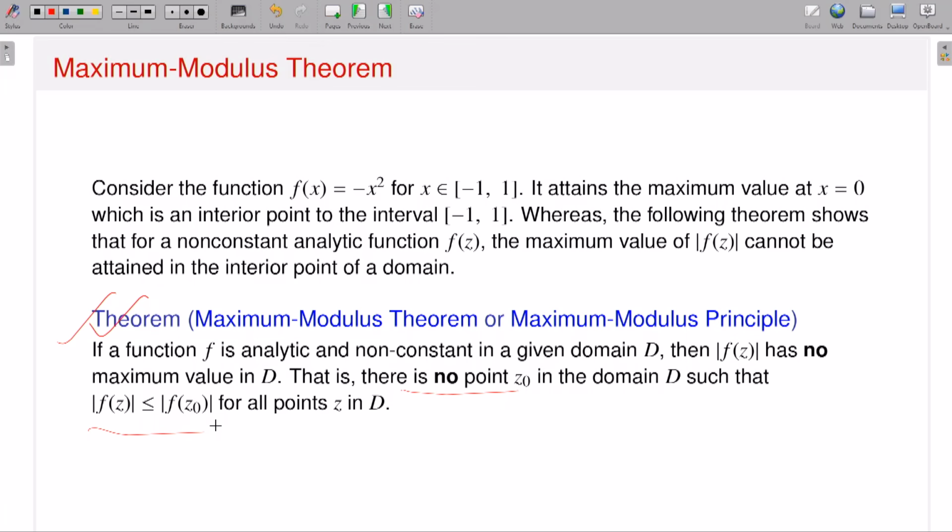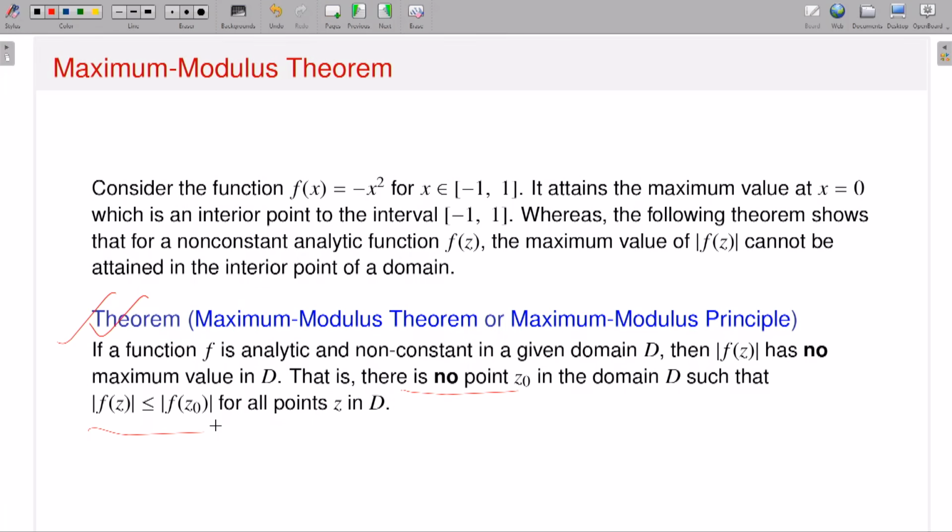If I say it in one line: suppose I have an analytic function defined on some domain, and suppose a maximum or minimum exists, then it is attained only on the boundary and not in the interior. So if you find a point in the interior where your maximum or minimum exists, then you can conclude that your function f is a constant function.